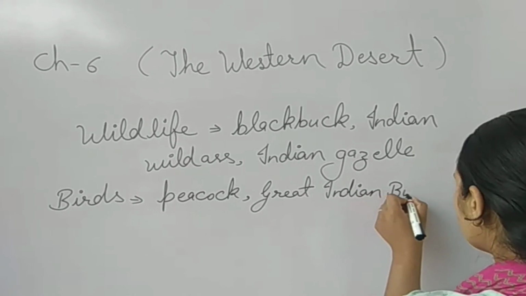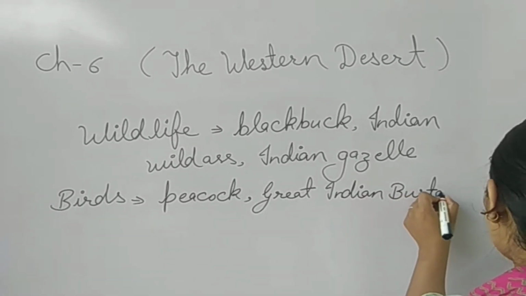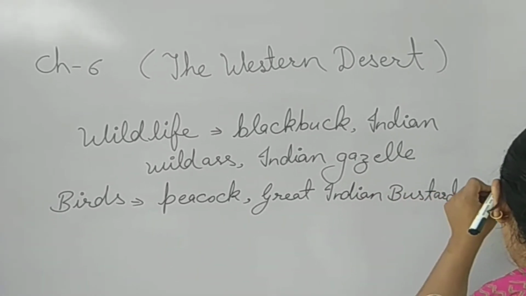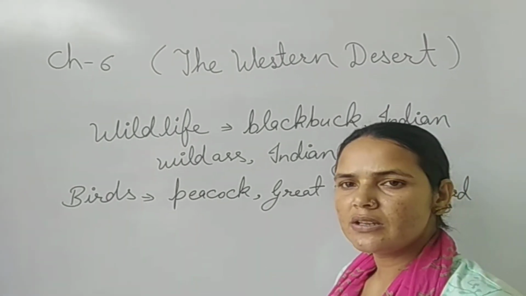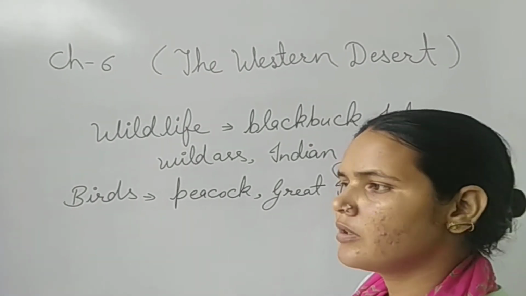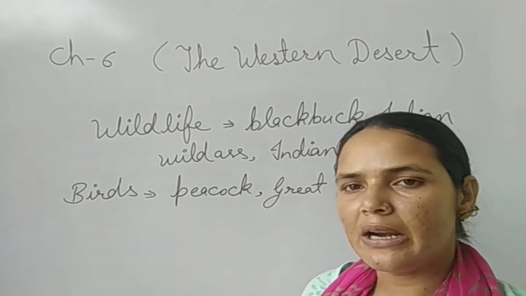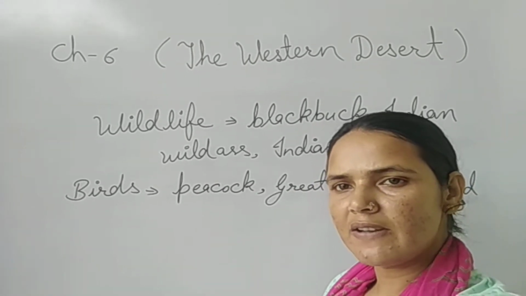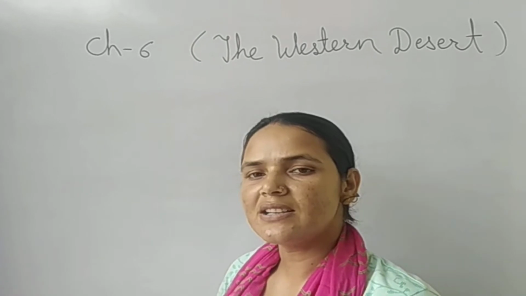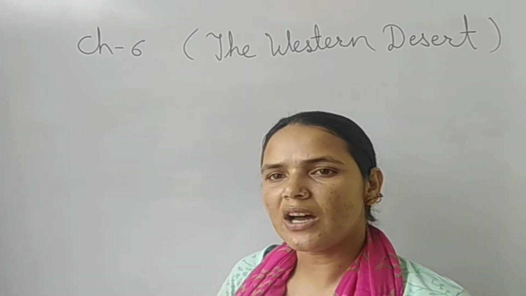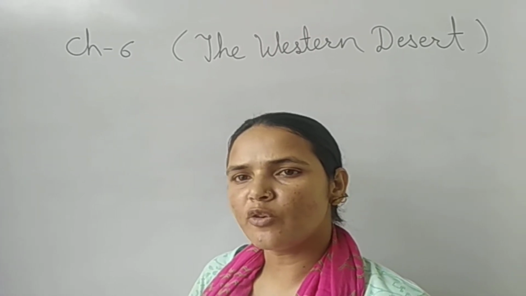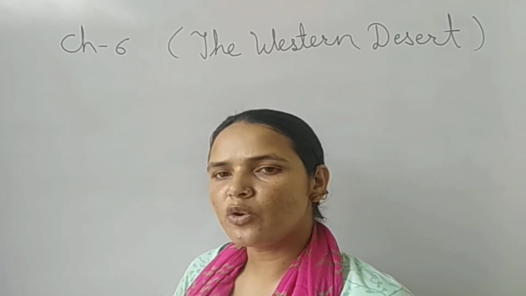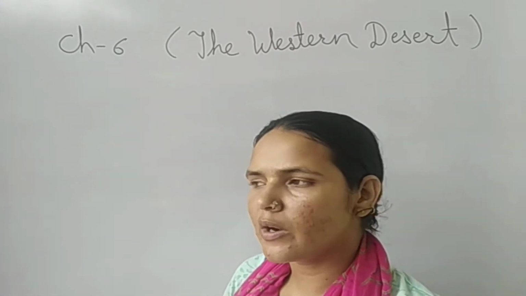These are the birds found in large number. So this is the wildlife and birds found in the Western Desert. There are several national parks in the Thar Desert in which you can easily see the different species of birds and animals, which also attract tourists from all around the world.